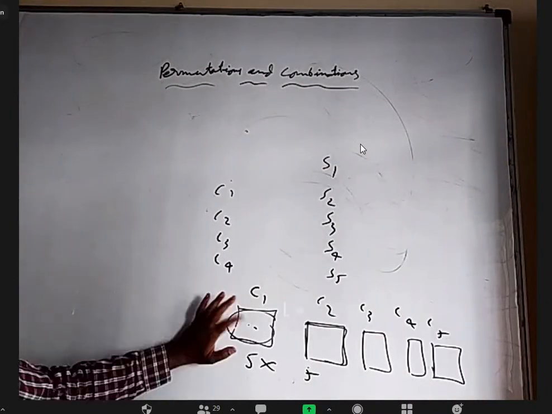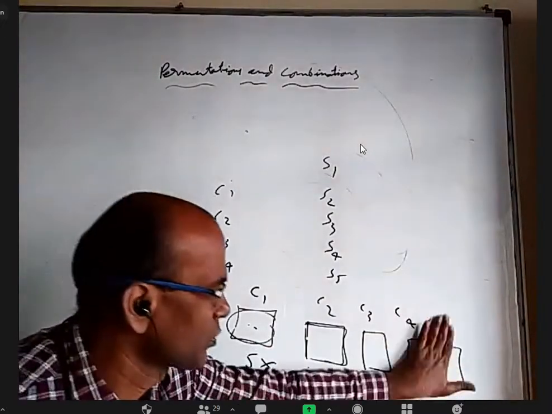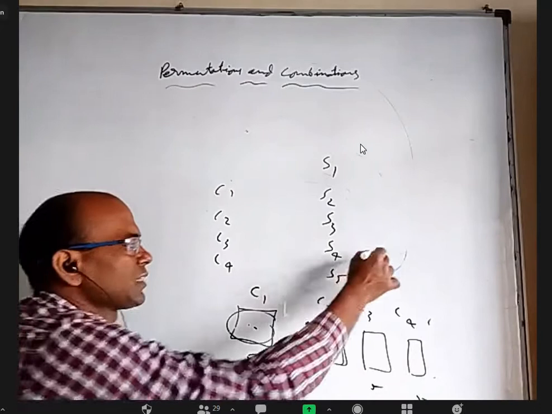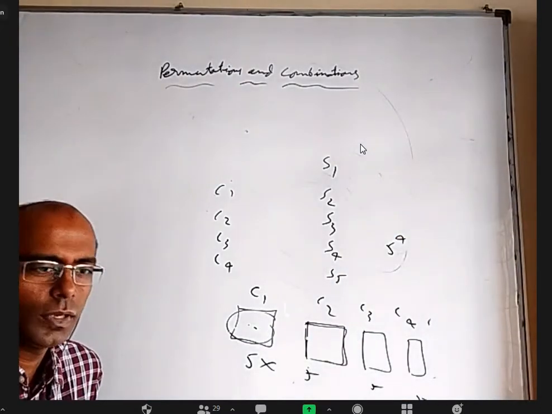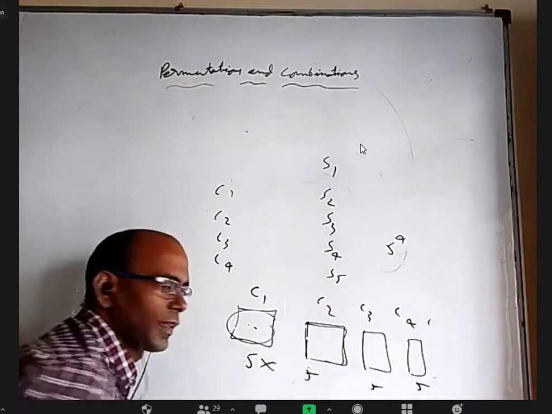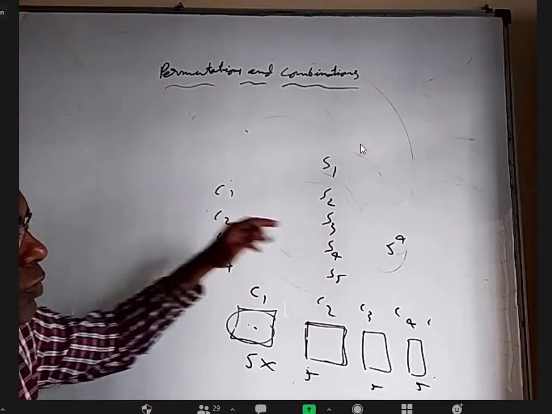So for this 5 ways, for this 5 ways, we have only 4 children, sorry. For child 3 also 5 ways. So the answer is 5 power 4. You have to multiply all of them. 5 power 4 is 625. But let us see, if I say no 2 children should go to the same school.